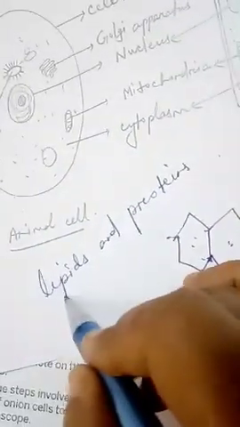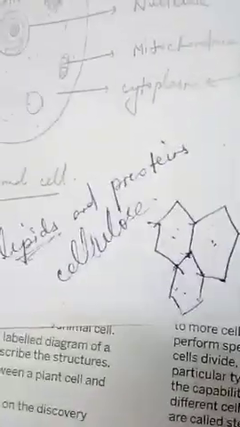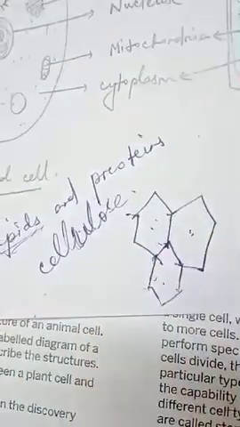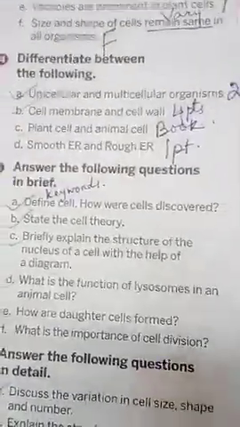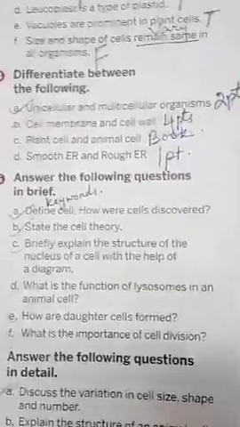Proteins you know, children, but lipid is a type of fat. And the cell wall is made up of cellulose, C-E-L-L-U-L-O-S-E. So 3 points I have told you, and one more point you can write: the cell membrane is a living structure, the cell wall is non-living.